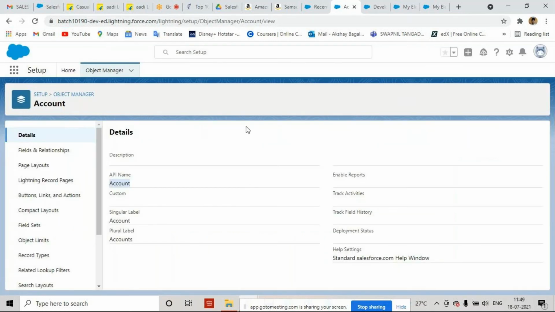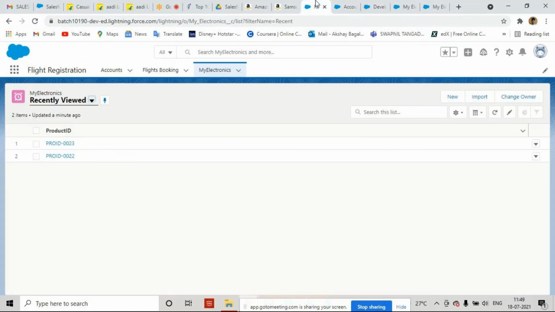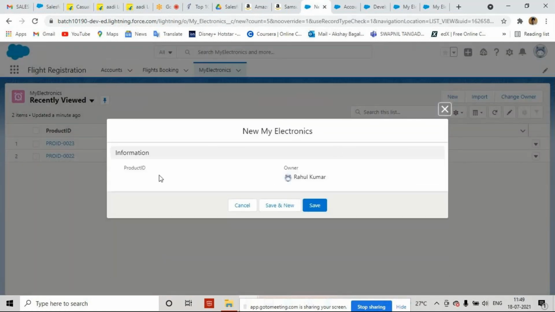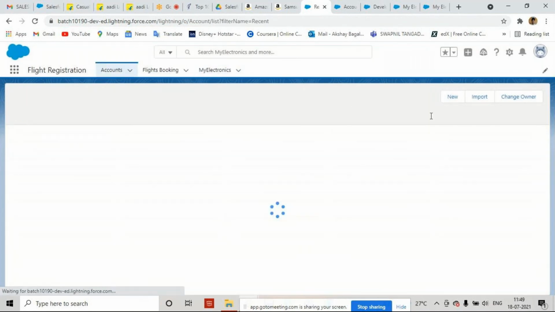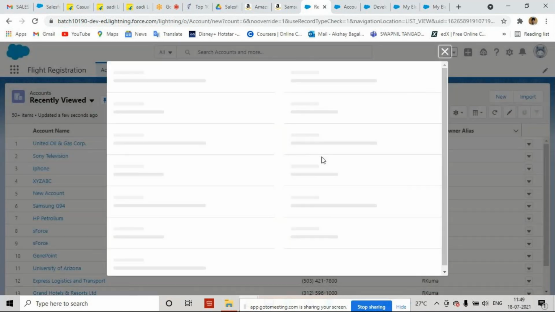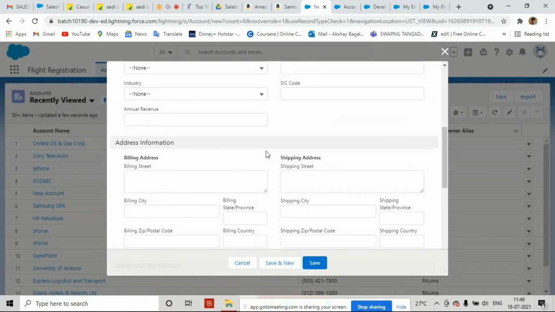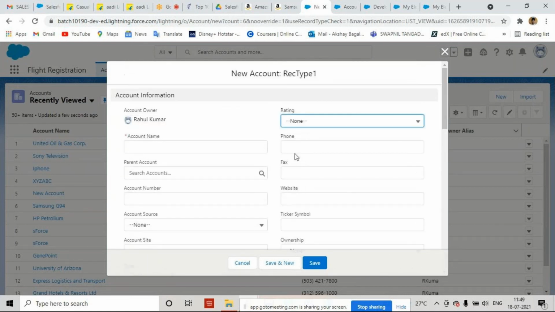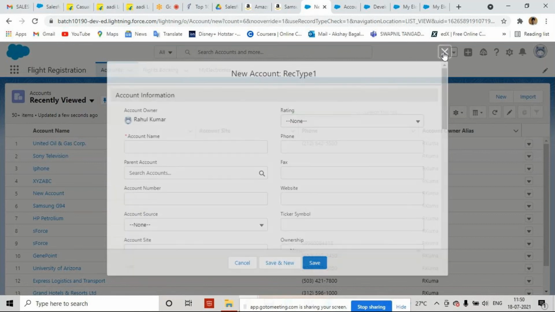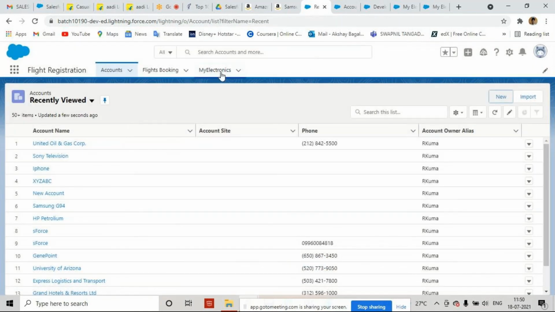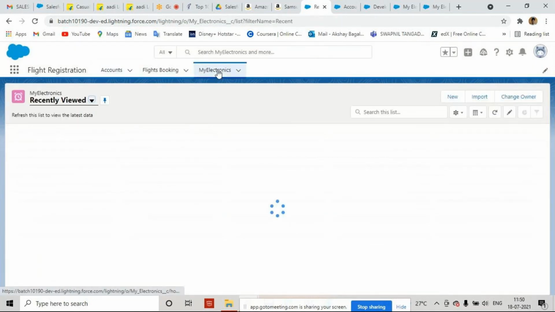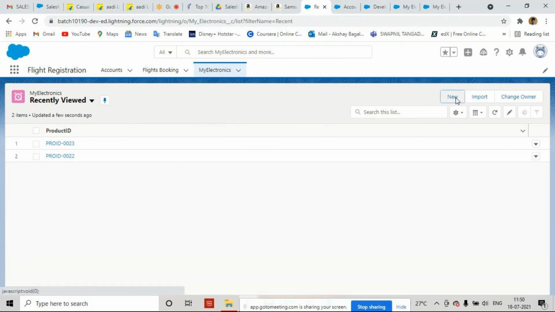Okay? Got it. Fine. So now what? I have created a new object and there is no field here. Now, just like on the account object, I also want to create a field. Now see the beauty of Salesforce. For all those fields, we have to write n number of lines in Java and .NET, or any coding language. But here in Salesforce, we only have to follow the concept and logic.